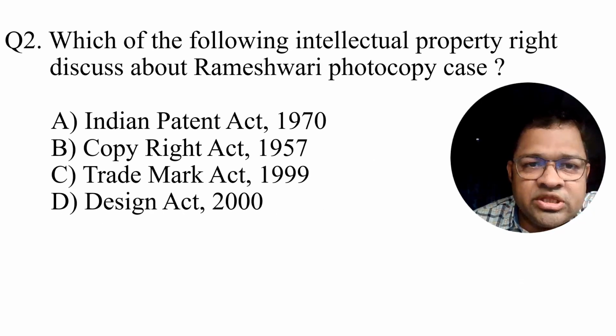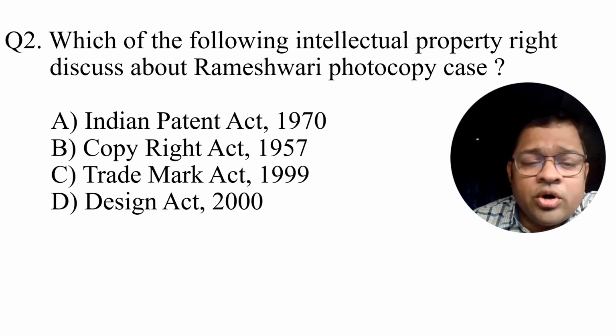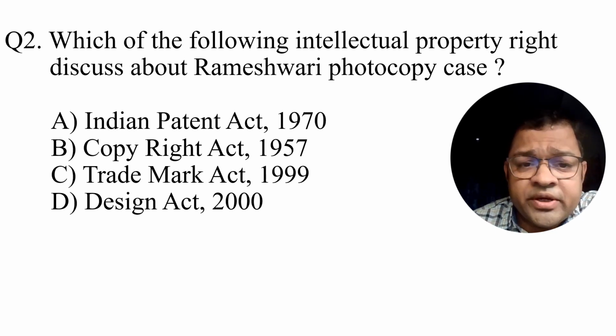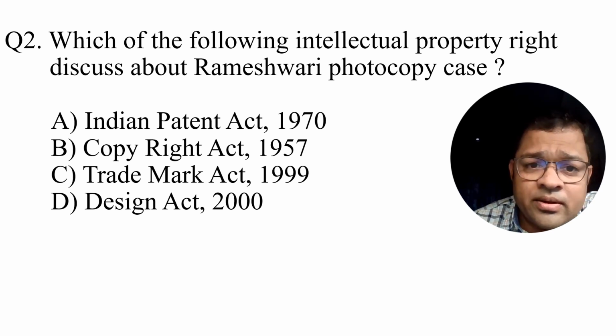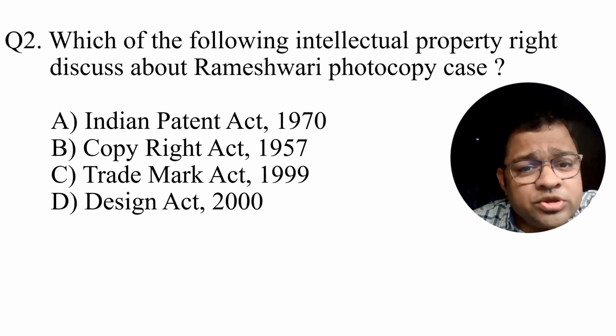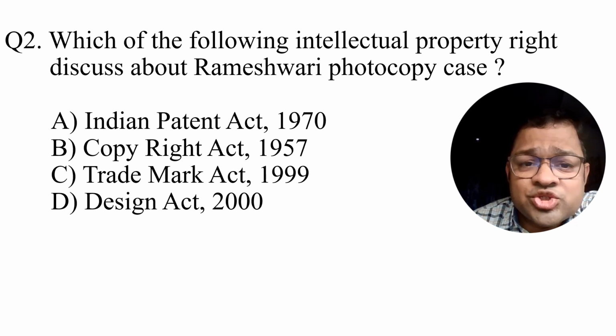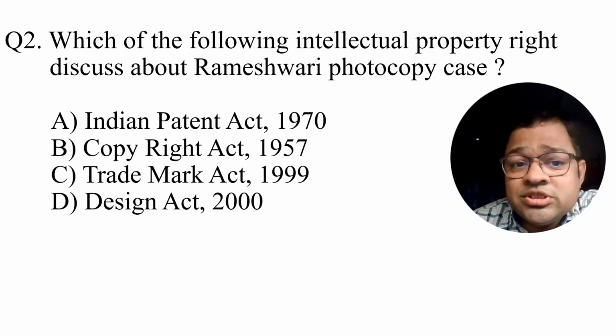The second question in this series: which of the following intellectual property right discusses the Rameshwari photocopy case? You all know that the Rameshwari photocopy case is a very important one, in which many books from reputed publishers were photocopied by one of the shops in Delhi University.